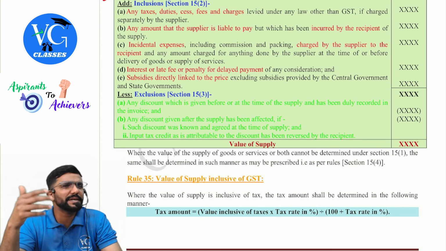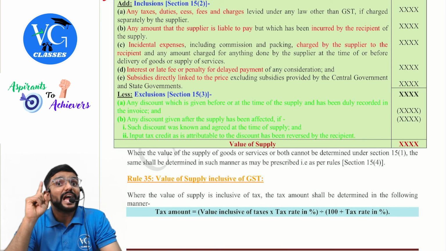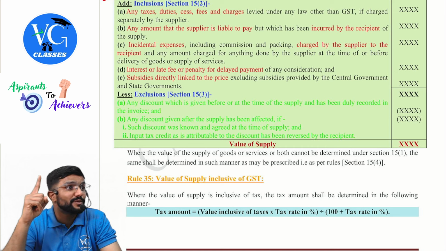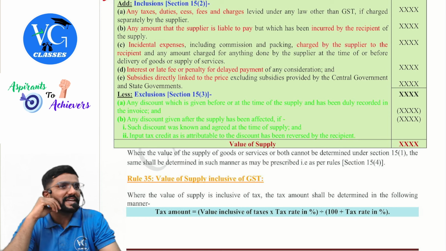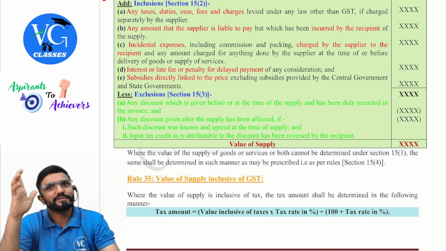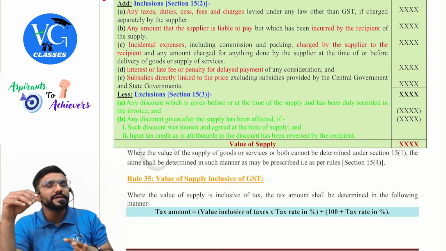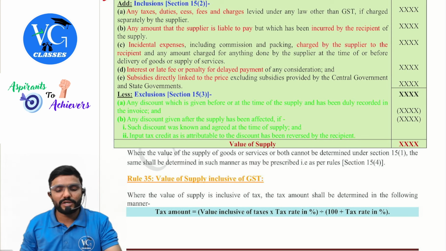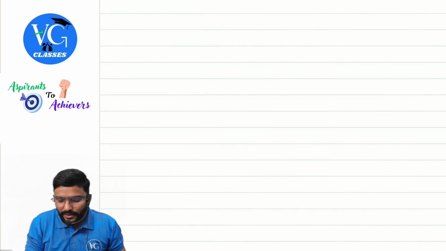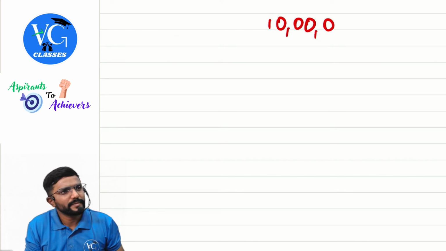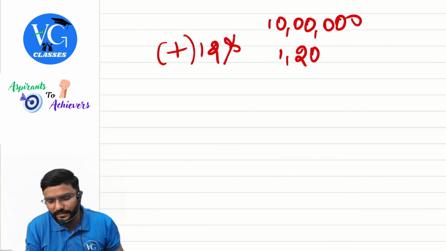When you purchase for the first time, second time and all, you didn't get any discount. I would have issued the invoice for the original value. But have we agreed that I will give discount if you purchase more than 10 lakh? Yes. Assume by the end of the 10th or 11th month, you purchase more than 10 lakh. Now, should I give discount? Yes, on the entire 10 lakh. I am giving discount. Was it agreed? Yes. Now assume, guys, the discount amount is 20%. So, listen to this. I had already issued an invoice for 10 lakh. On that, assume GST is 12%, which comes to 1,20,000.